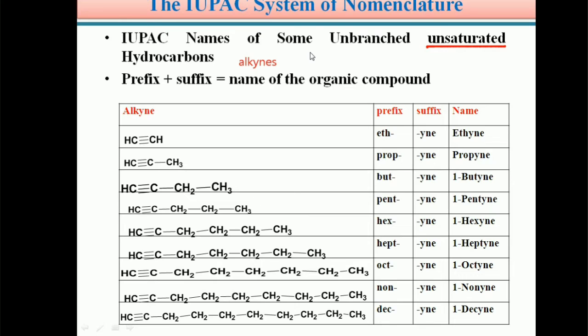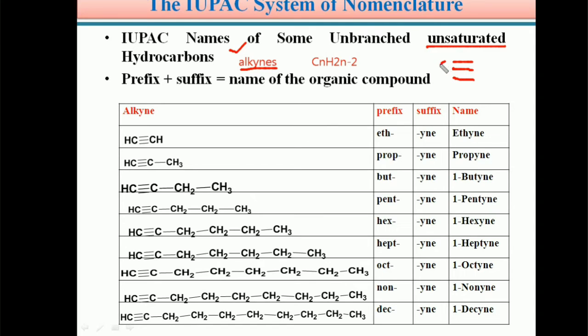Students, the general formula for alkynes is CnH2n minus 2. Here n equals the number of carbon atoms in the given organic compound. The functional group in case of alkynes is a triple bond between two adjacent carbon atoms.